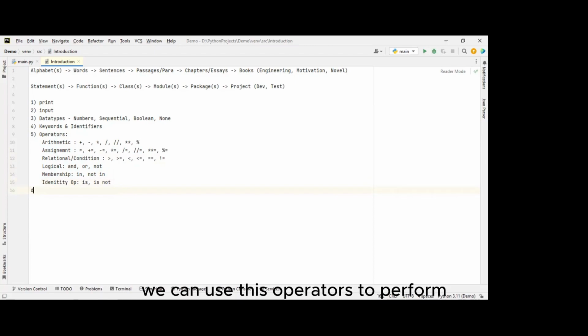Or if we would like to do some arithmetic operations, we can use these operators to perform them. Then we are having conditional statements. We have four categories of conditional statements. This is common for any programming language, not only Python. First one is the simple if: based on a condition, some statement will execute. Then we are having if else. If the condition is false, some statements have to run, then we can go ahead with the if else.